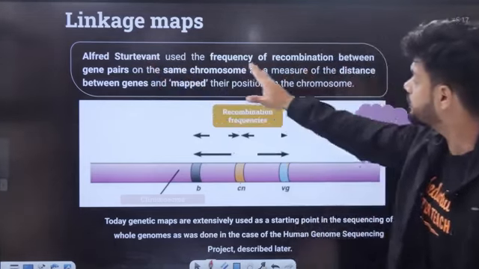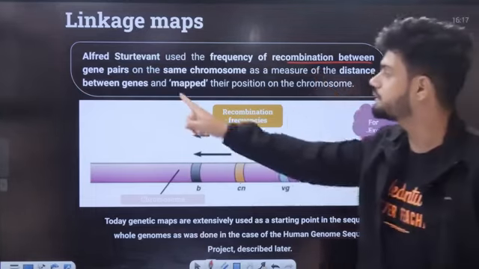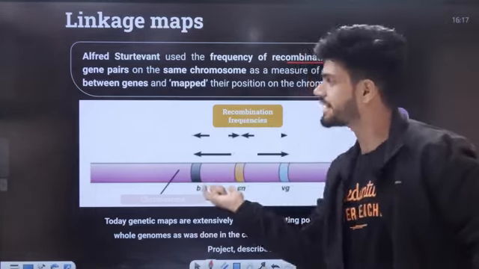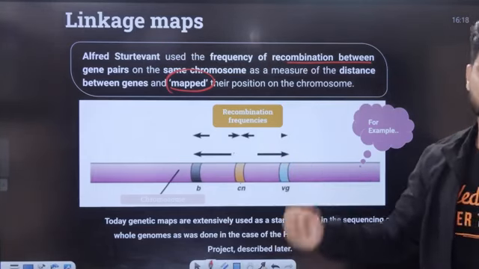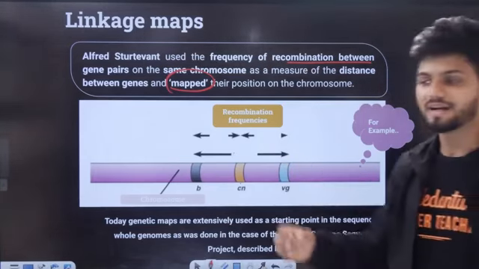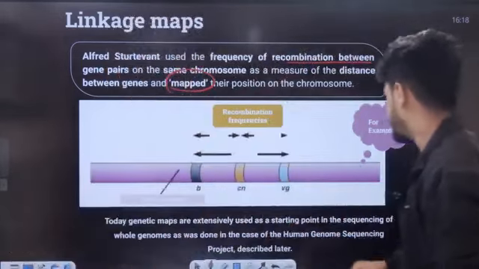Alfred Sturtevant used the frequency of recombination between a gene pair on the same chromosome as a measure of distance between the genes. That is called map units, also called Morgan unit, centimorgan. Centimorgan or map units.